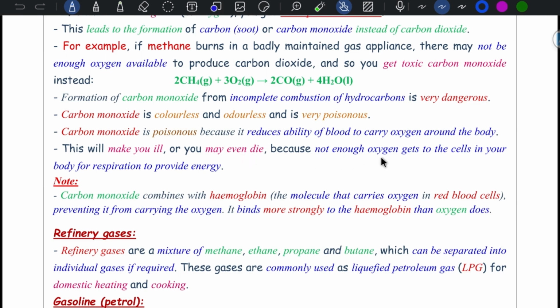Not enough oxygen gets to the cells in your body for respiration to provide energy. Note that carbon monoxide combines with the hemoglobin molecule which carries oxygen in red blood cells, preventing it from carrying oxygen. It binds more strongly to hemoglobin than oxygen itself.